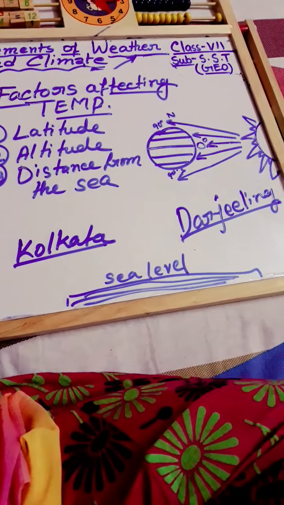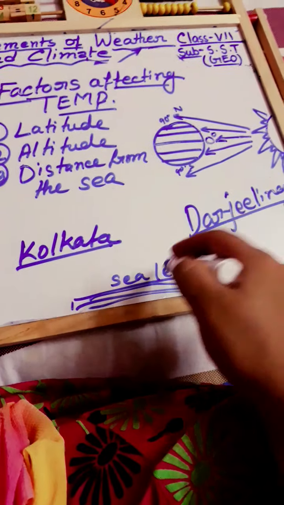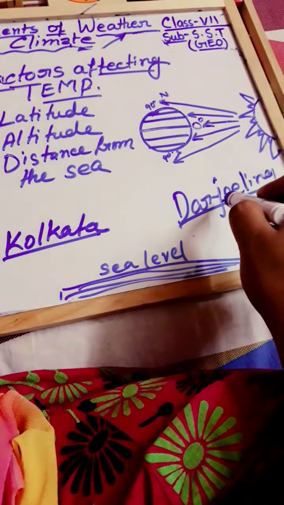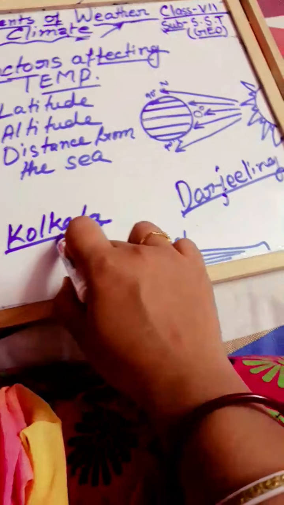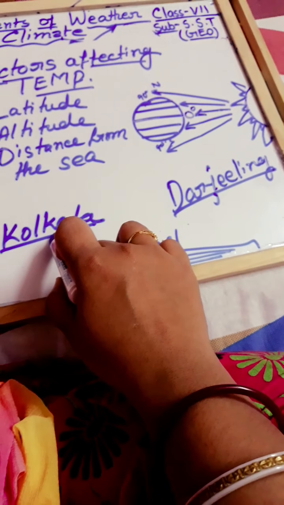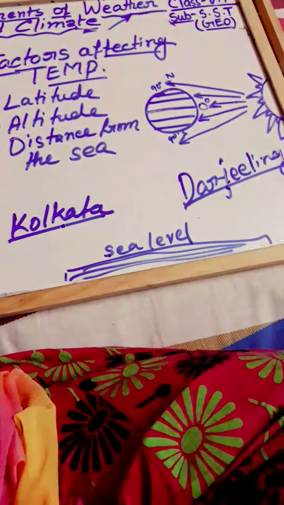Okay, which place is at a higher altitude? That is Darjeeling. Darjeeling is located at a higher altitude than Kolkata. Kolkata is near the base level or sea level.